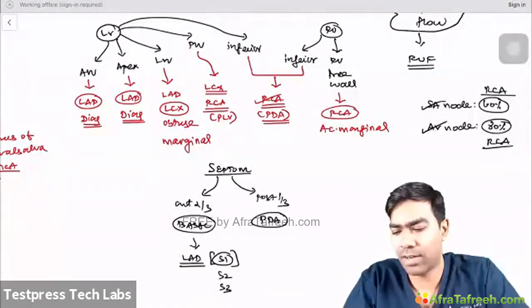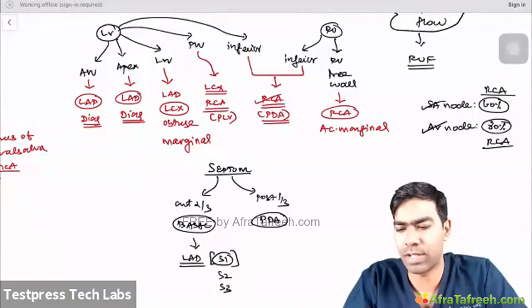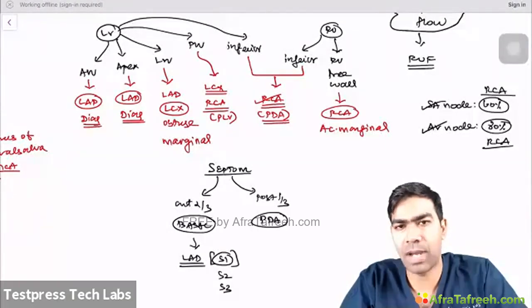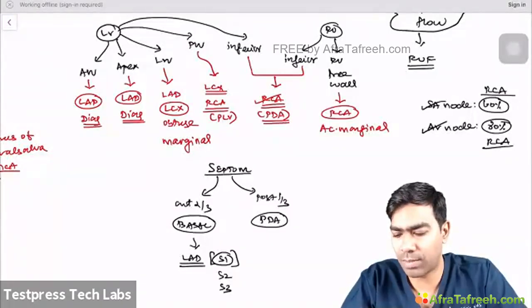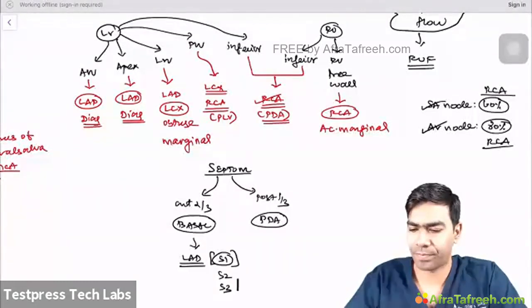And right ventricular free wall, or the anterior wall of the right ventricle, is going to be supplied by RCA purely from the acute marginal branches. SA node, AV node by RCA most commonly, and septum anterior 2/3 or the basal septum by the LAD, and the posterior 1/3 of the septum by the right coronary circulation, typically from the posterior descending artery.